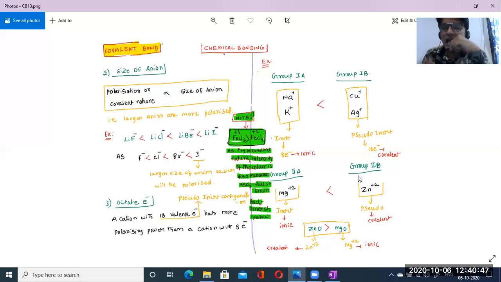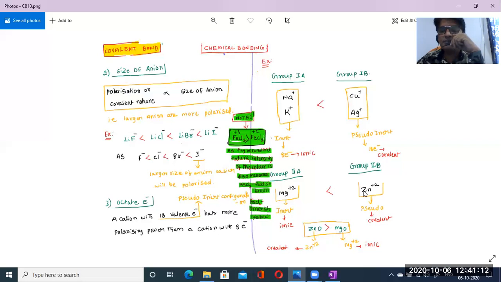After that cadmium, after that mercury, atomic number 80. Zinc atomic number 30, and on loss of 2 electrons it becomes 28 again, isn't it? Remove 2 electrons from 30, obviously it becomes 28. So 28 means nickel electronic configuration, that is pseudo inert gas electronic configuration. So that means covalent in nature. So see the relation.